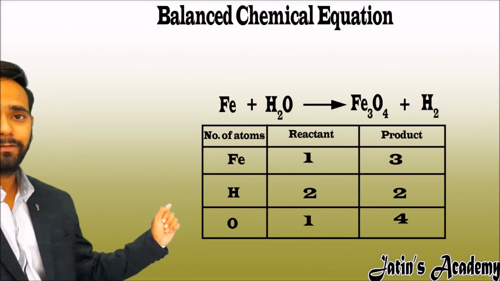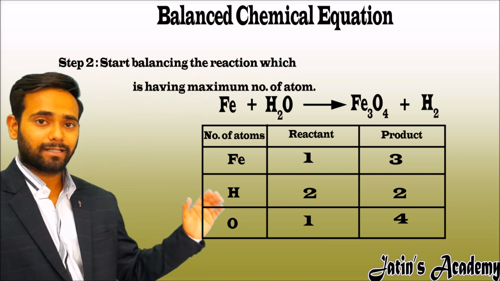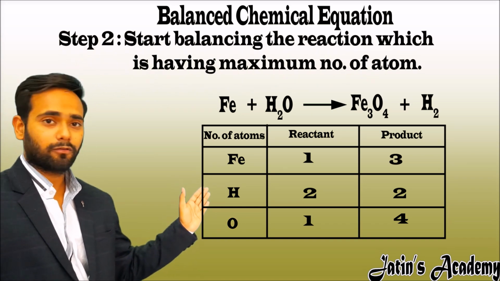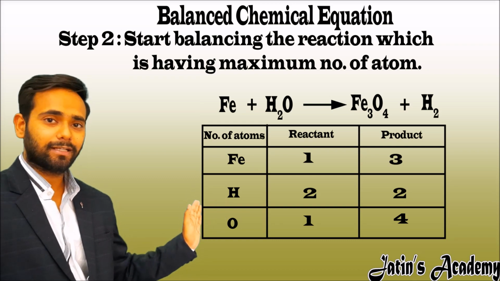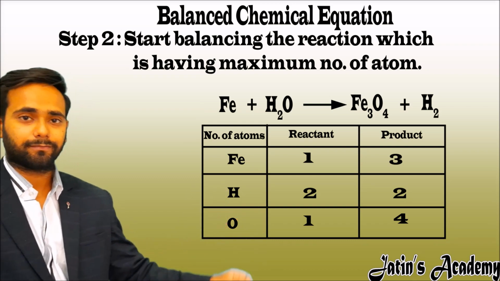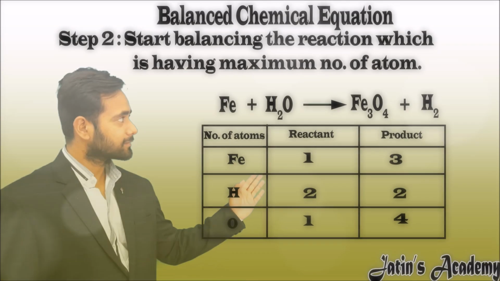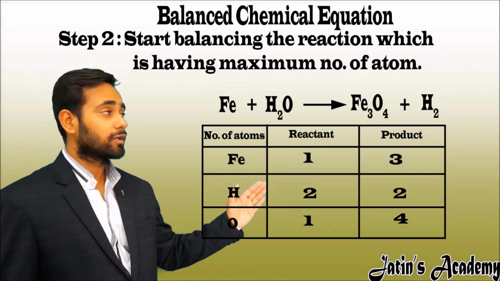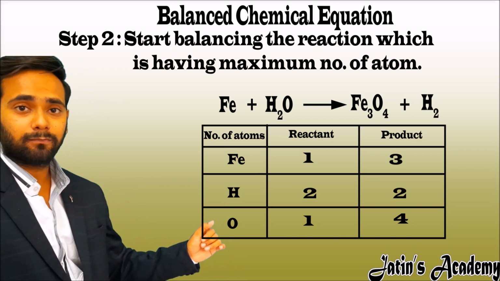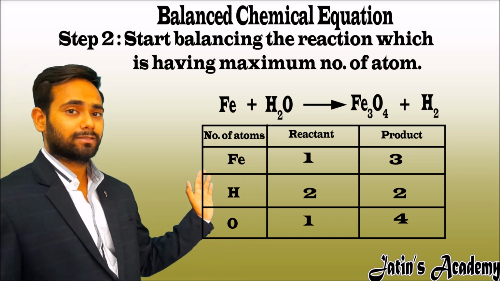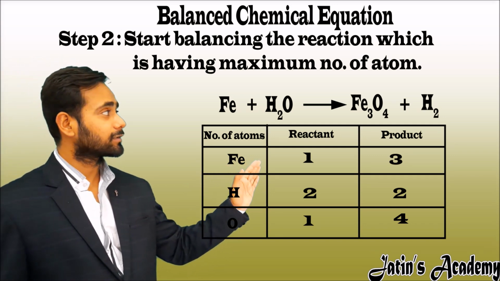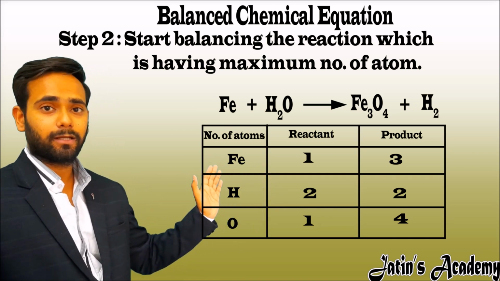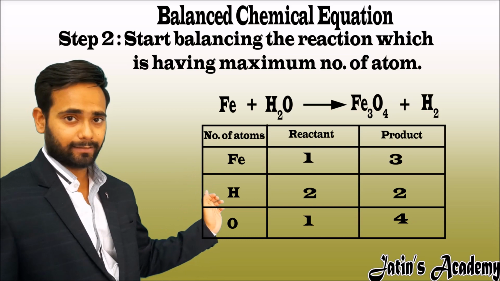Our second step is to start balancing the reaction with the compound which has the maximum number of atoms, either on the reactant side or on the product side. In this case, oxygen has the maximum atoms, that is 4. Now start with the oxygen atom. On the reactant side, oxygen atom is 1 and on the product side, oxygen atom is 4. So we have to multiply with 4 on the reactant side.